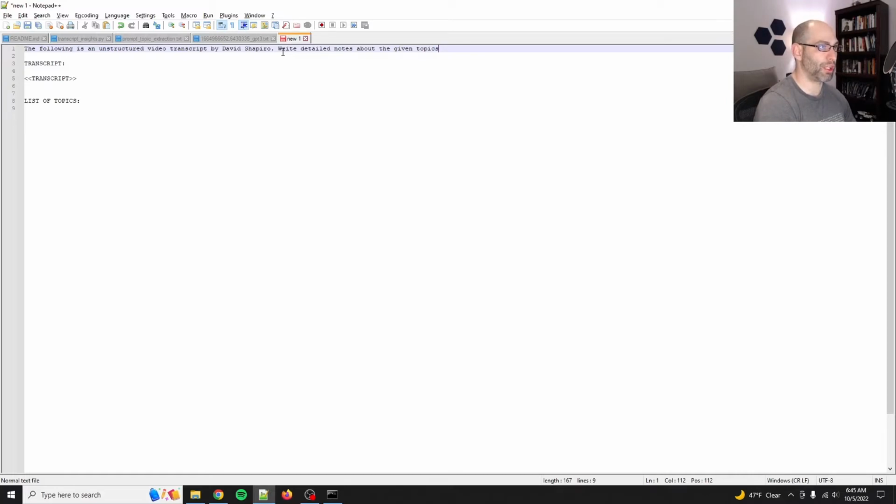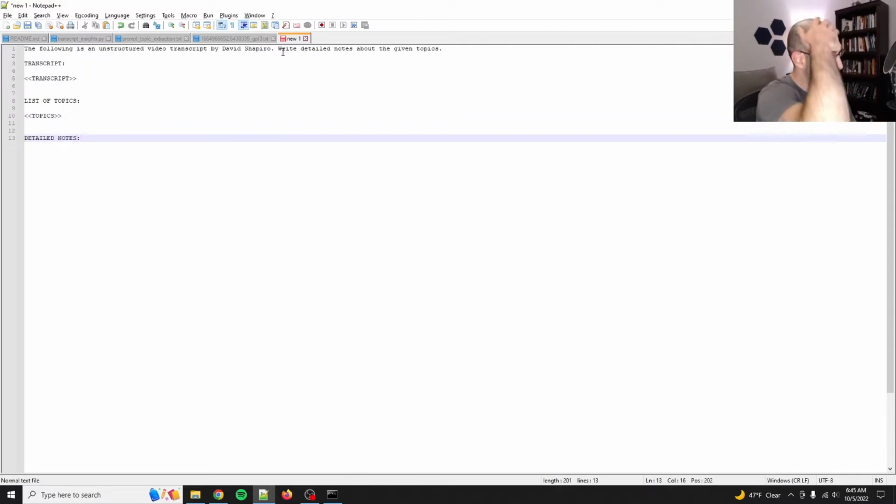Let's see, write detailed notes about the given topics. Actually, that's fine. Okay, so we'll do topics here, and then we'll say detailed notes. So basically what we're doing is we're breaking it up into two steps. Instead of just summarizing, we're saying, what are the most interesting topics here? Let's extract that, and then we'll go from there.